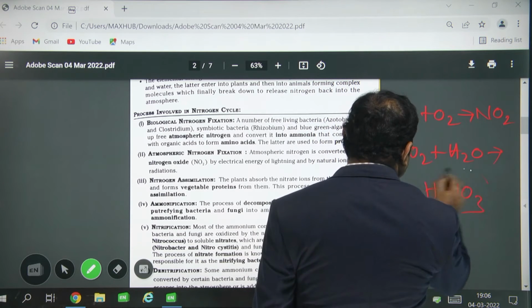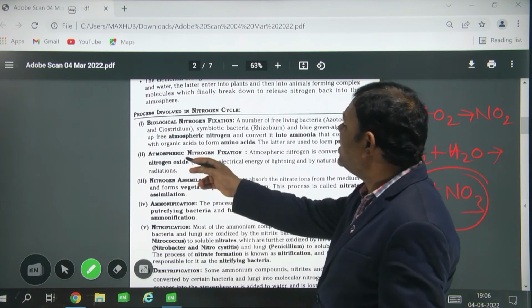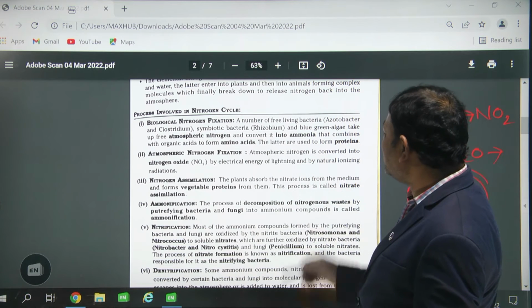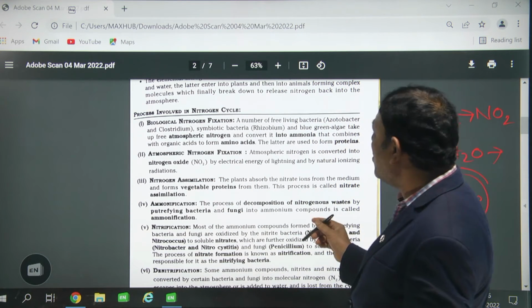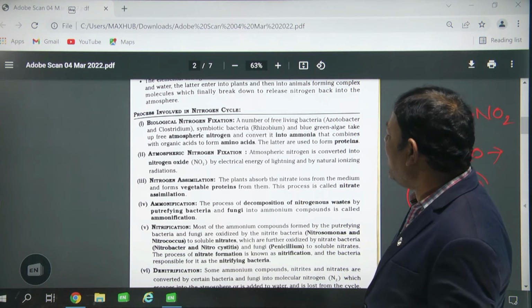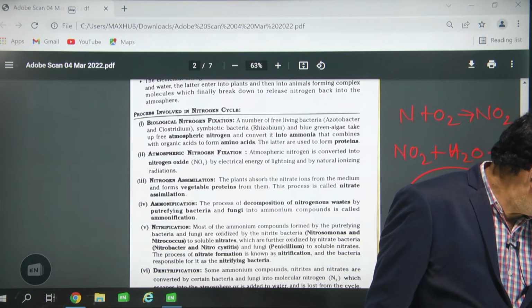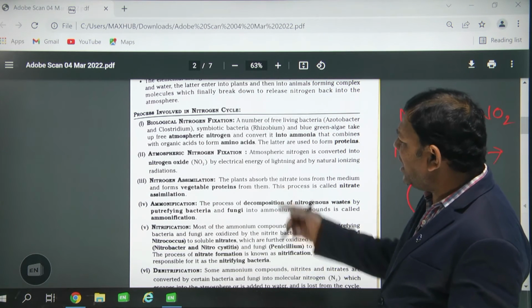This nitric acid is utilized by the plants. So that is known as atmospheric nitrogen fixation. The atmospheric nitrogen is converted into nitrogen oxide by the electrical energy of the lightning, by natural ionizing, okay, so radiation. Is it clear?